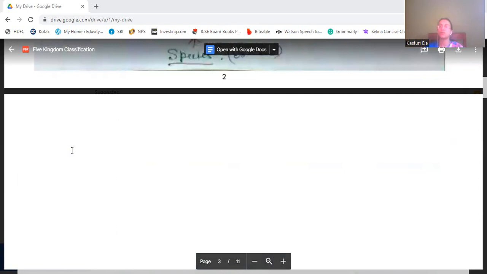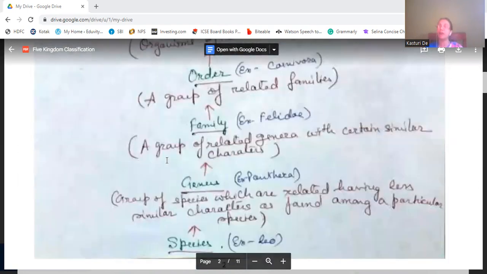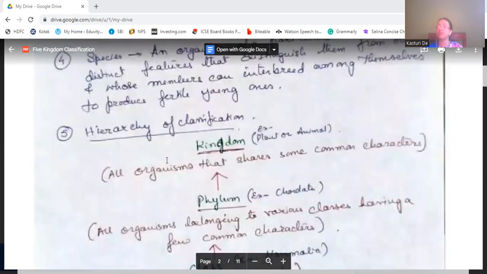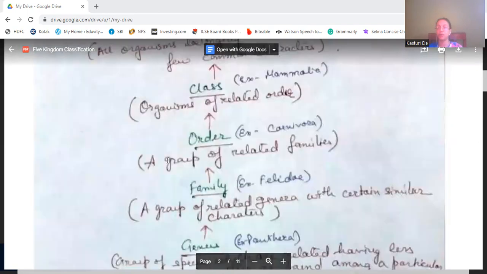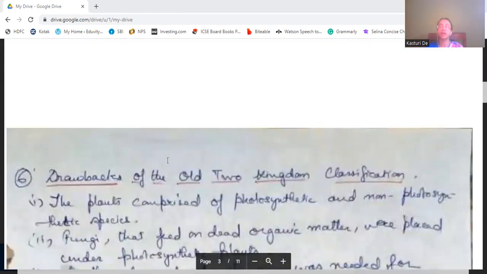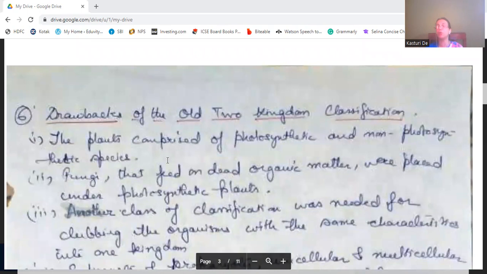So species, then genus, then family, then order, then class, then phylum, and then finally kingdom. Next we are coming to the drawbacks of the old two kingdom classification. What are the drawbacks of this old two kingdom classification? That is plant and animal. Previously this was the classification between plant and animal. Two kingdoms were there. So what was the drawback?